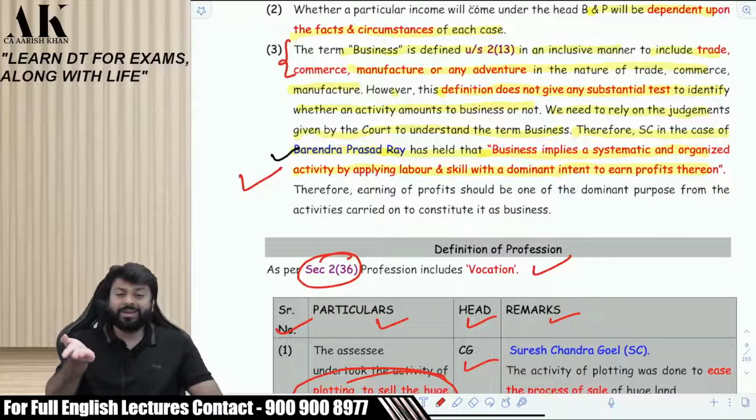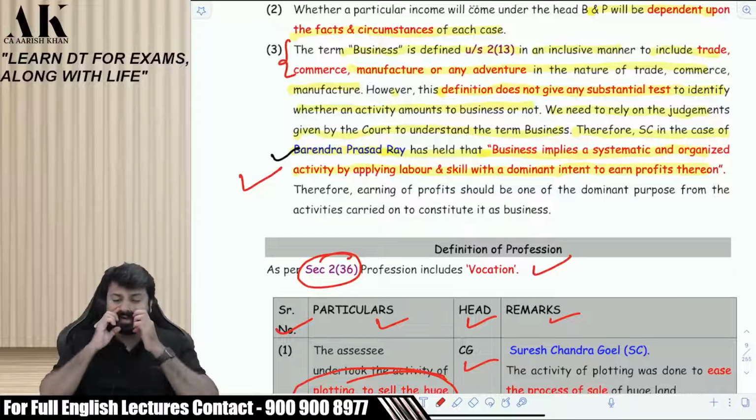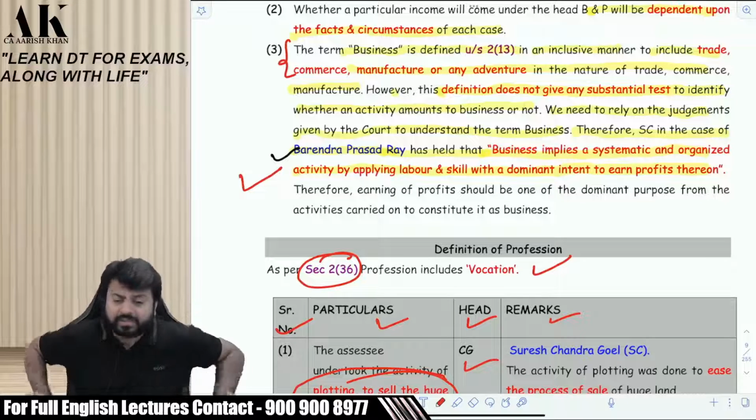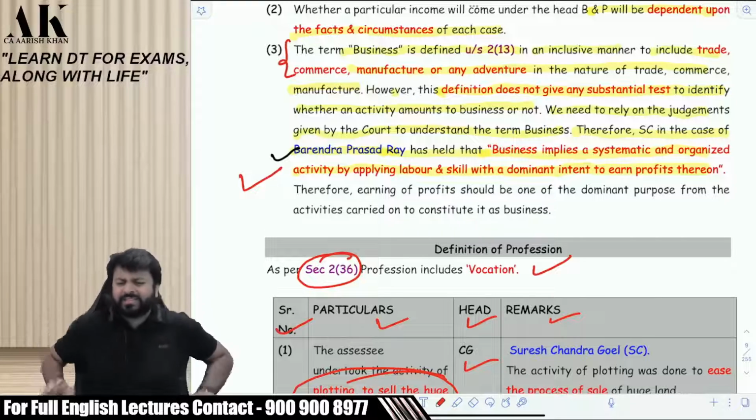What is the turnover limit? Even a CA inter student would know that. What is the turnover limit? 1 crore. And what is the turnover limit for a professional? It is 50 lakhs. That is where the business and the profession provisions change. Till that time, most of the things are the same only.